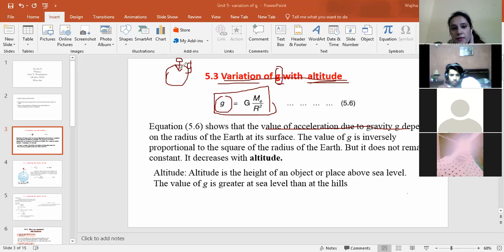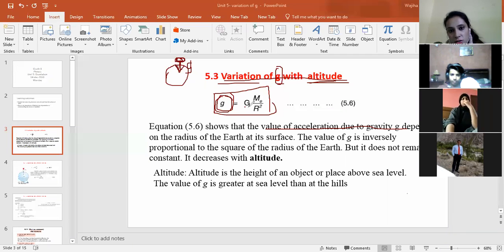When an object is placed on some surface of the Earth, obviously it has a tendency to move downward. As this object is moving downward, it is moving with some acceleration, and the acceleration is downward. So we call this the acceleration due to gravity, and this capital G is the gravitational constant, which we discussed in Newton's law of gravitation. And this M is the mass of Earth, all of you know that. And this r is the radius of the Earth, which we discussed when we calculated the mass of the Earth in the previous lecture.